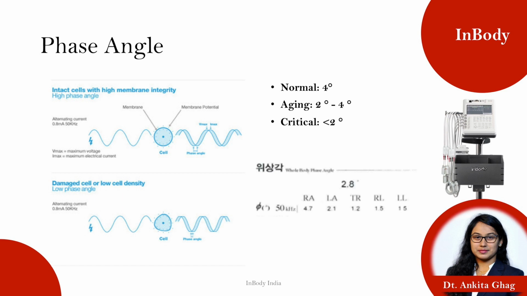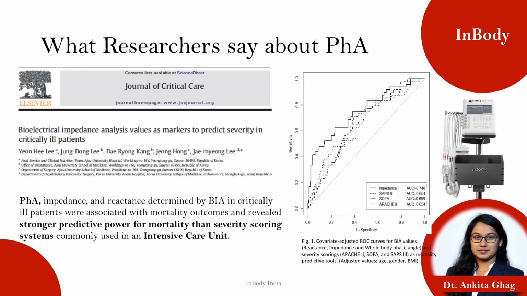For example, when we see this result sheet out here, the phase angle is 2.8. For this, the patient may be aging or the patient is deteriorating. In this current study, we can see that phase angle is highly correlated to understand the mortality rate of the critically ill patients. Also, they found out that it has stronger predictive power than the normal severity scoring systems which we currently have, which are commonly used in ICUs.